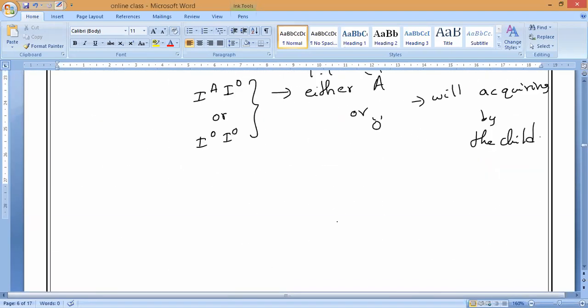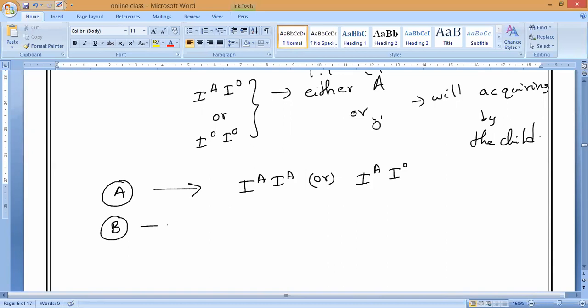Now finally, for today's class, take blood group A. What is the genotype of blood group A? IA IA, or IA IO. Next, blood group B. Please learn: IB IB, or IB IO.